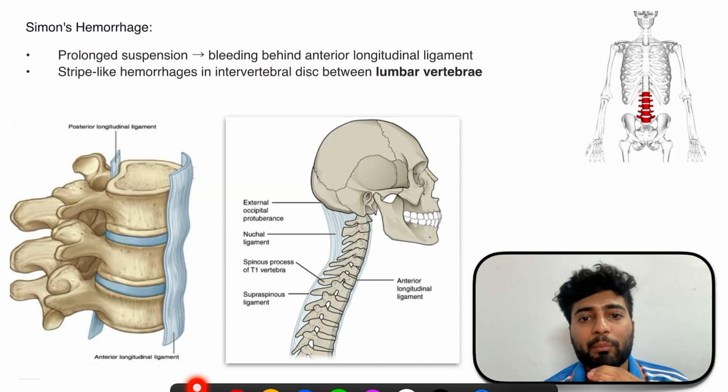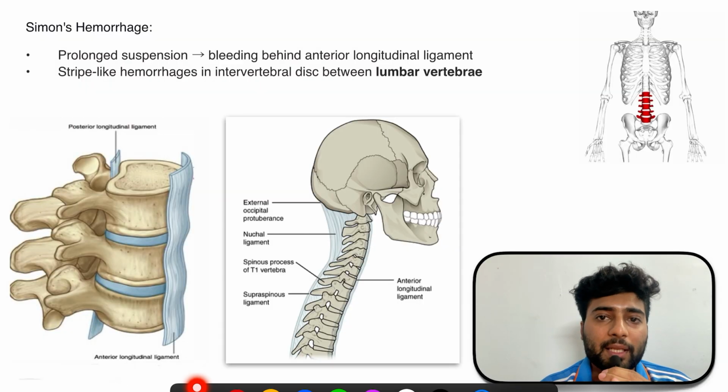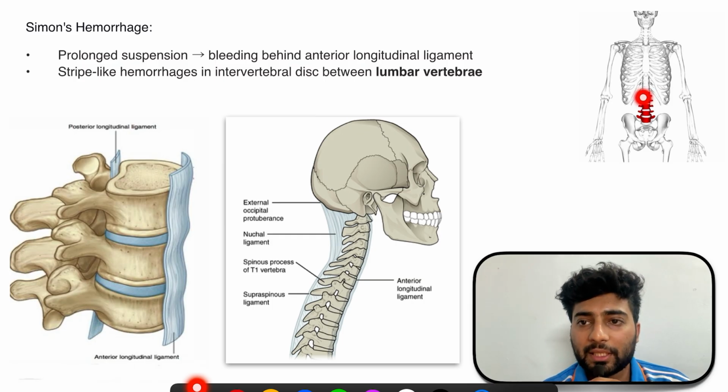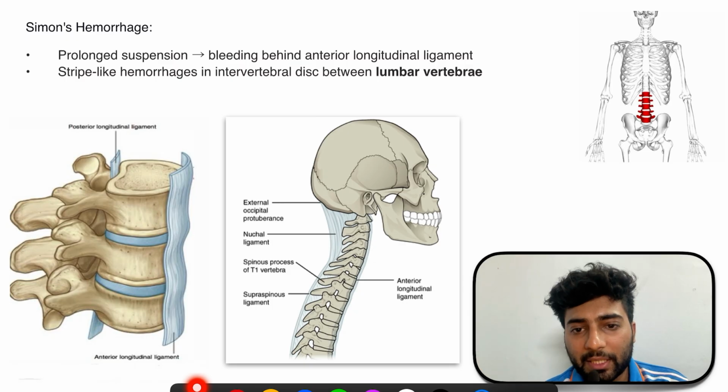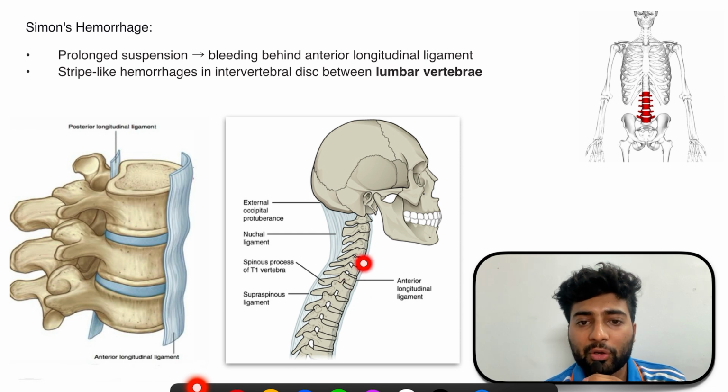Now what is Simon's hemorrhage? Let's first look at this diagram. This is the lumbar region, so everything is happening at the lumbar region. In the lumbar region there is an anterior longitudinal ligament. So whenever there is prolonged hanging, there will be pressure at this anterior longitudinal ligament.